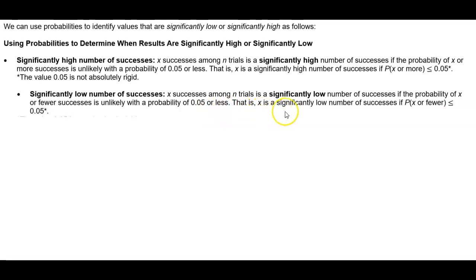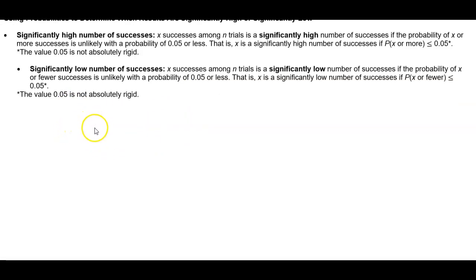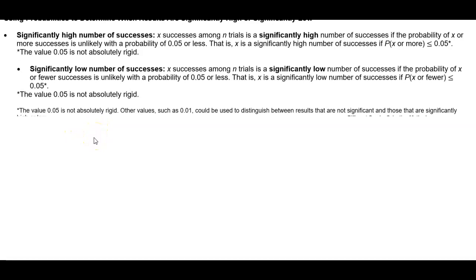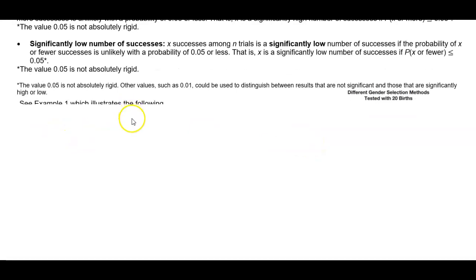And that is, X is a significantly low number of successes if the probability of X or fewer is less than or equal to 0.05. And again, that 0.05 is not absolutely rigid. Now, other values such as 0.1 can be used to distinguish between results that are not significant and those that are significantly high or low.